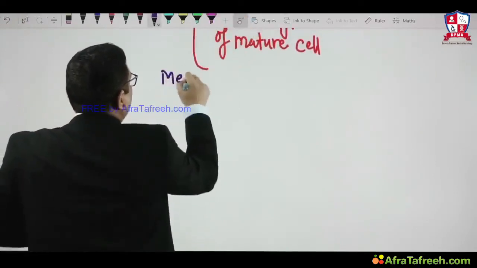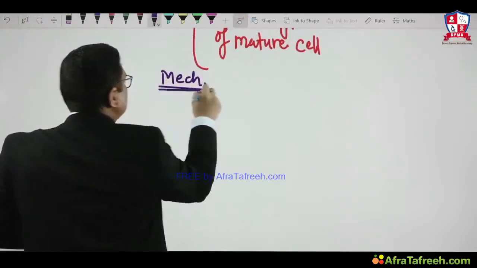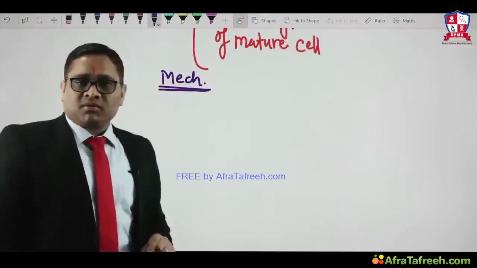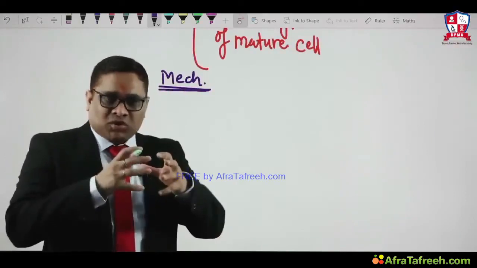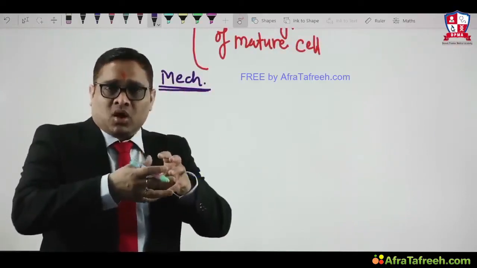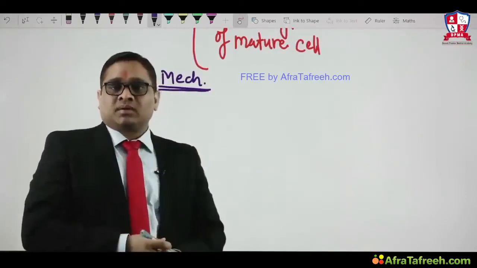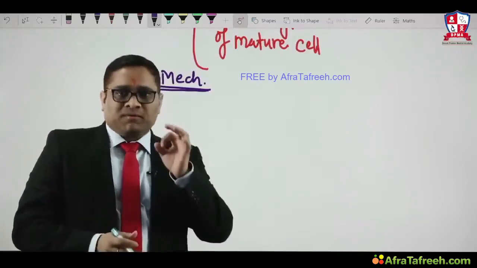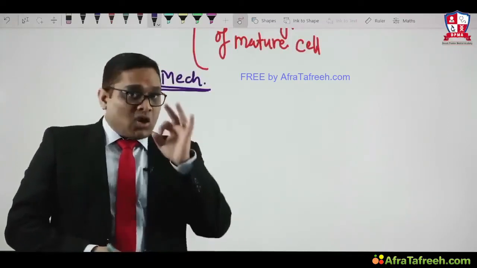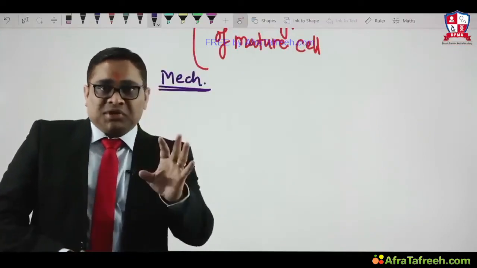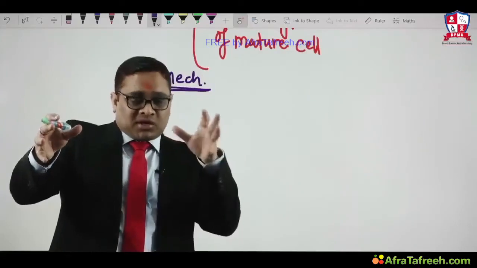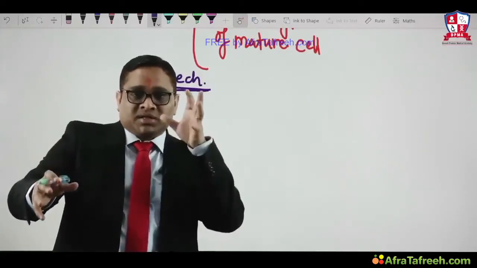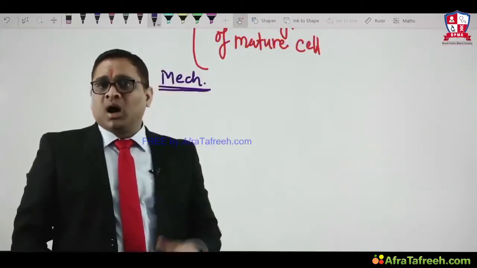Is it mature cell reprogramming or is it stem cell reprogramming? That was the beautiful question. So remember, it is not the mature cell. The definition is that a mature cell has been replaced by another type of mature cell, but the concept is stem cell reprogramming. How?